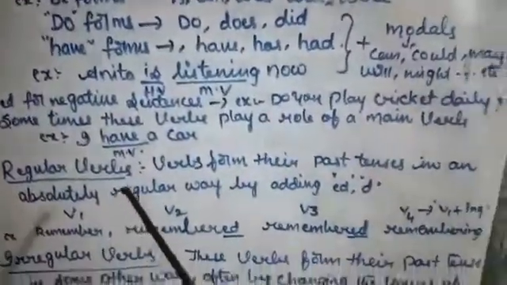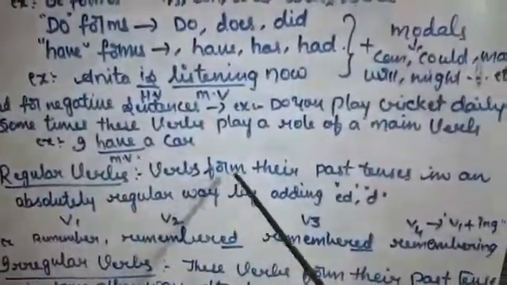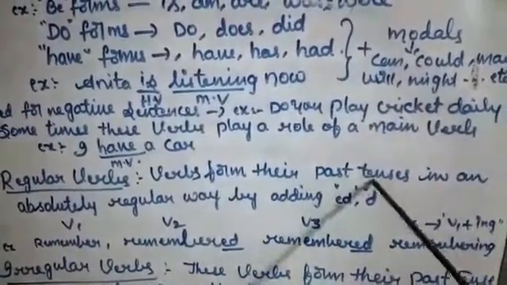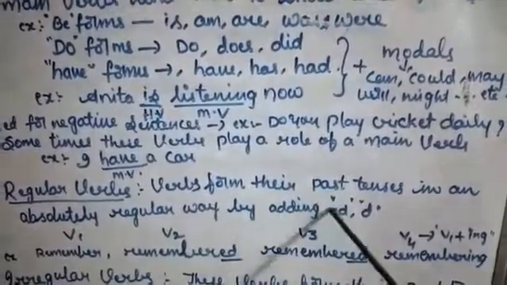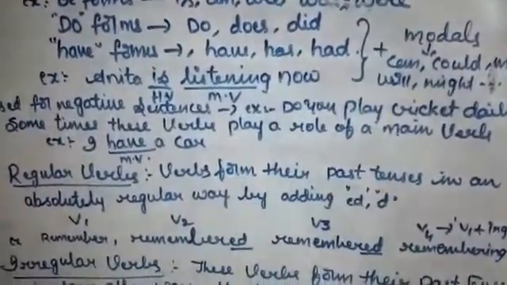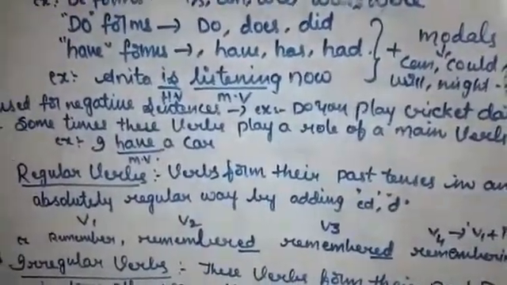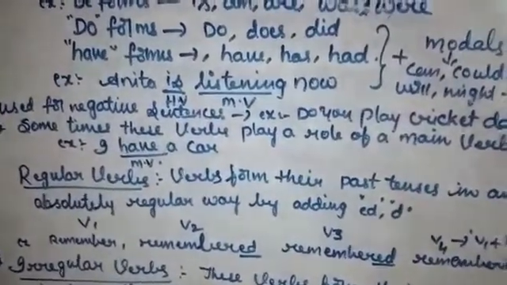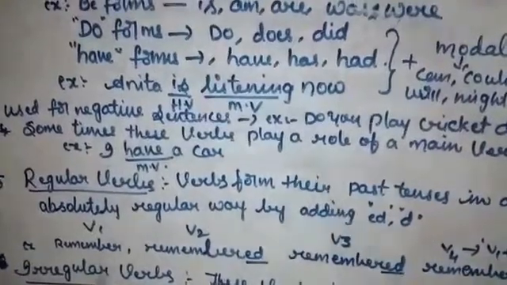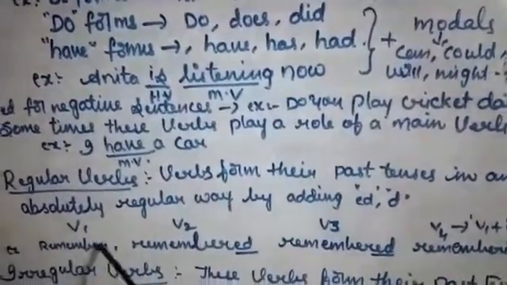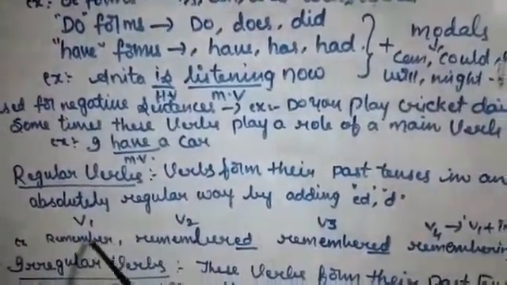Now, regular verbs. What are regular verbs? Regular verbs are verbs that form their past tense in an absolutely regular way by adding ed or d. So we add ed or d to the same verb. Those are called regular verbs. For example, remember is a verb.